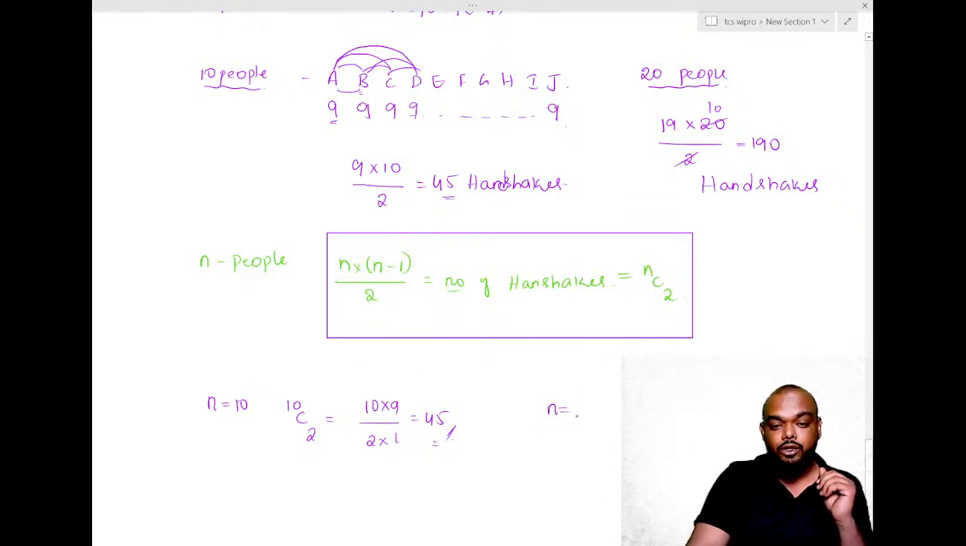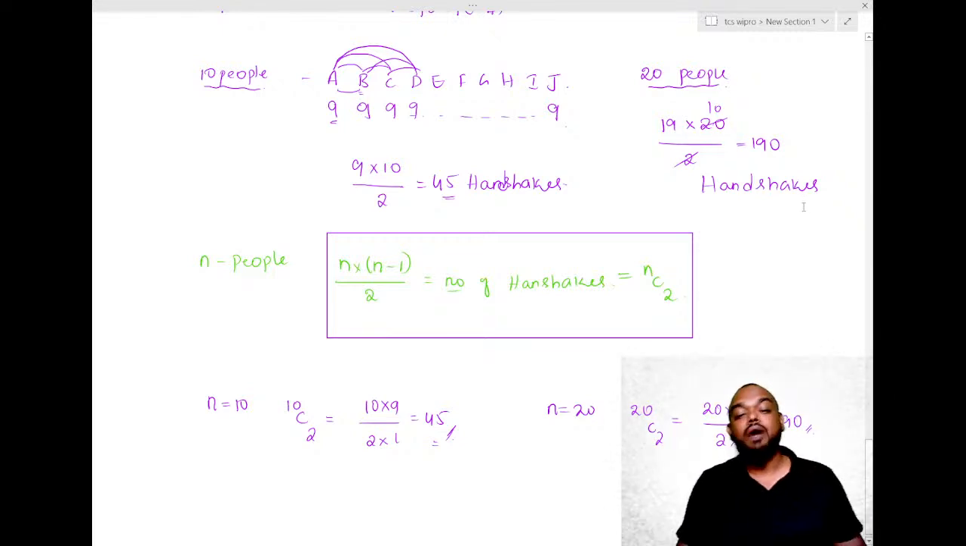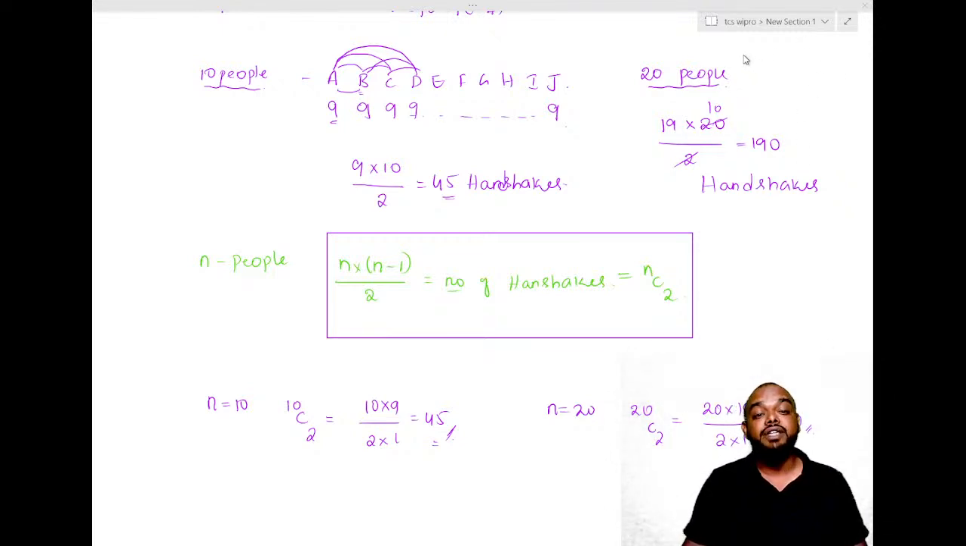If n is equal to 20, we can do 20C2. So that gives us 20 into 19 divided by 2 into 1. So this will once again give us 190 handshakes. So this is how we will calculate the number of handshakes. Either you use n into n minus 1 by 2 or nC2. Both will give us the same answer.